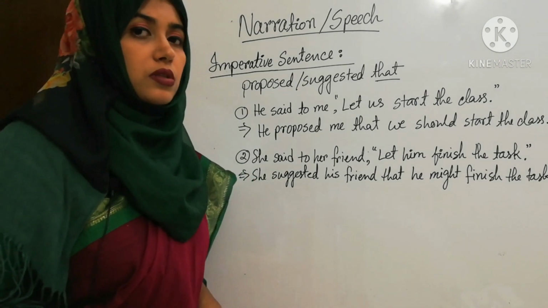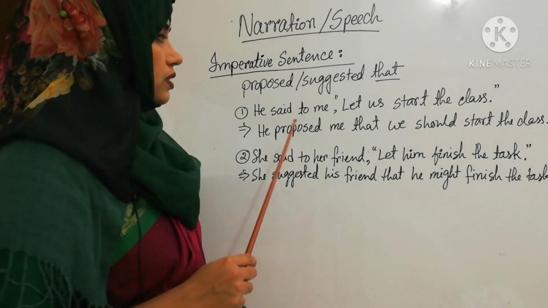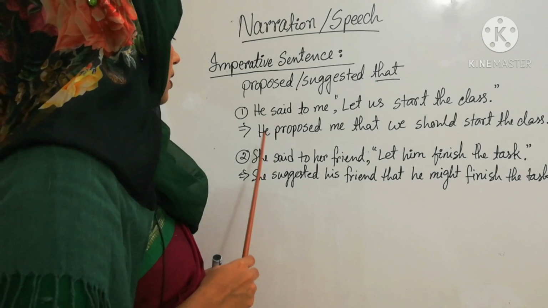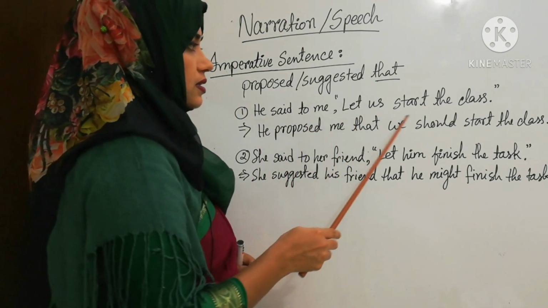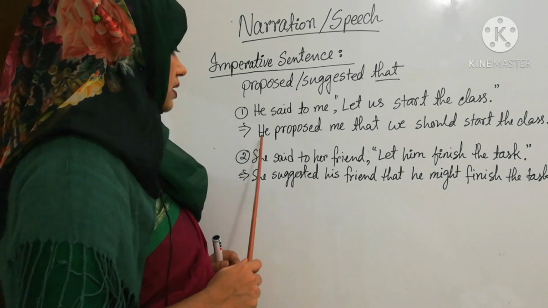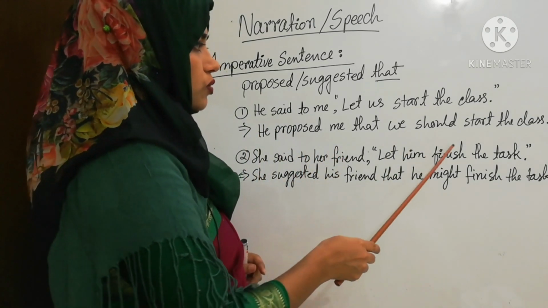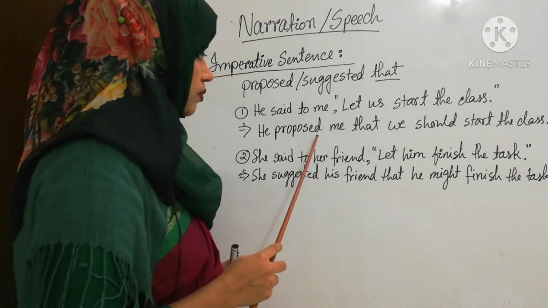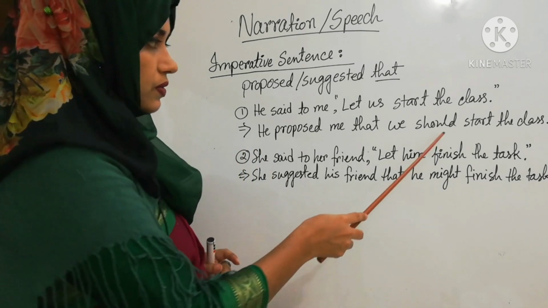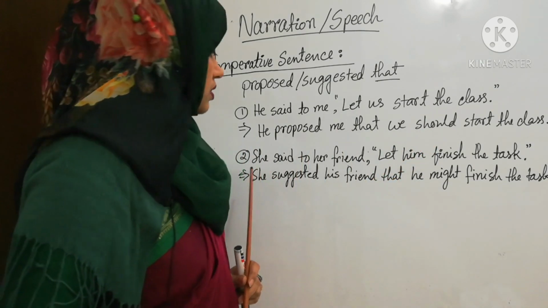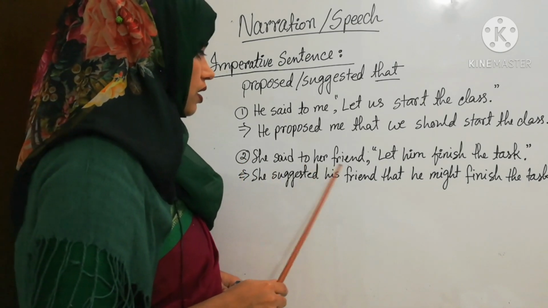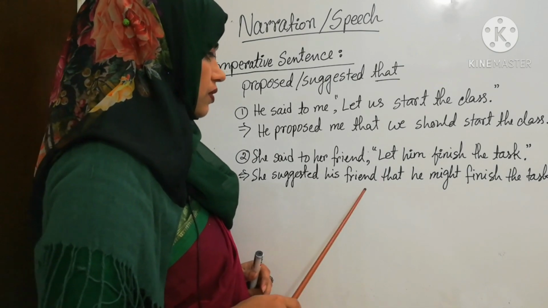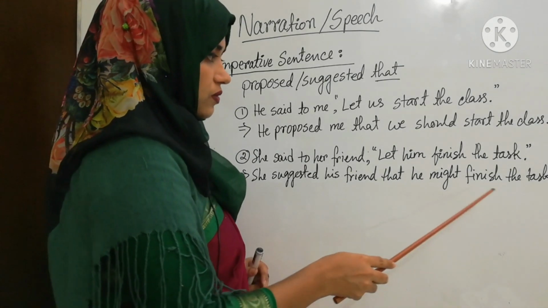Now let's talk about let structure. That means when the imperative sentence starts with let, there are few things that you need to remember. See the examples. He said to me, let us start the class. The indirect is he proposed me that we should start the class. That means this "let us" is suggesting proposal, and we are using should in the reported speech. And next one is she said to her friend, let him finish the task. The indirect is she suggested his friend that he might finish the task.